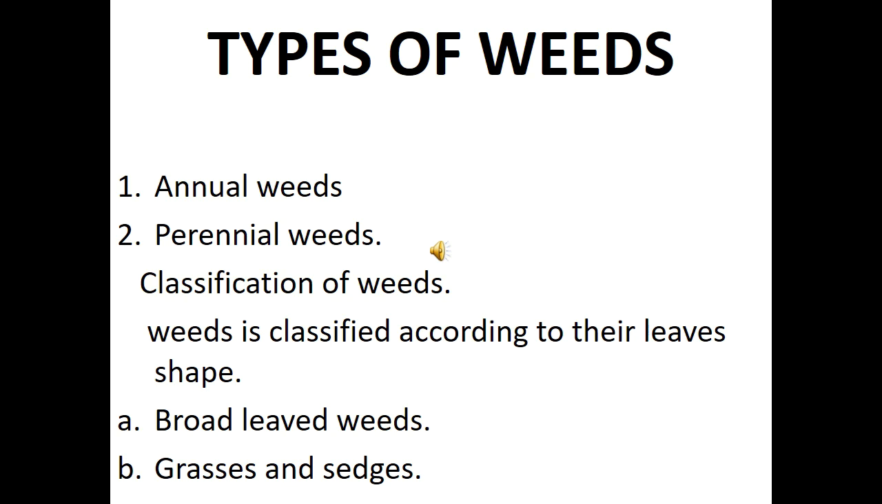Another simple way to classify wheat is according to the shape of their leaves. We can classify wheat according to the shape of their leaves. We have broad leaves, wheat, and then we have grasses and sedges. These are the classification of wheat according to their leaf shape.